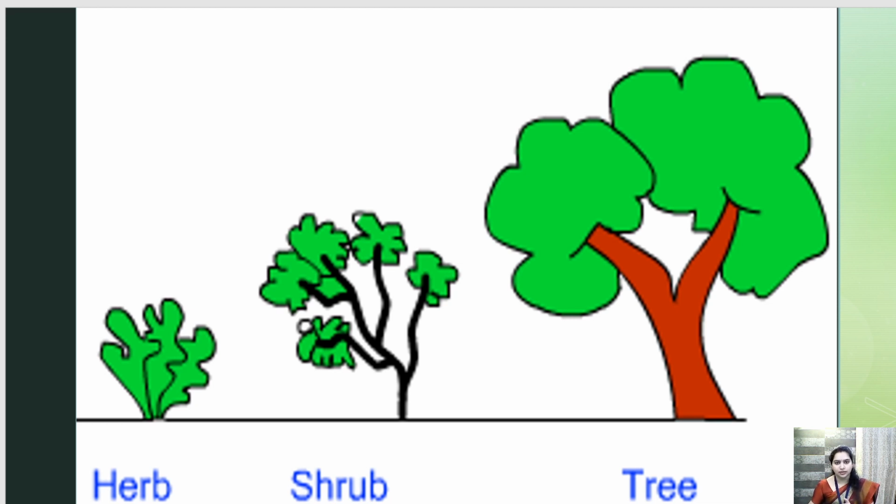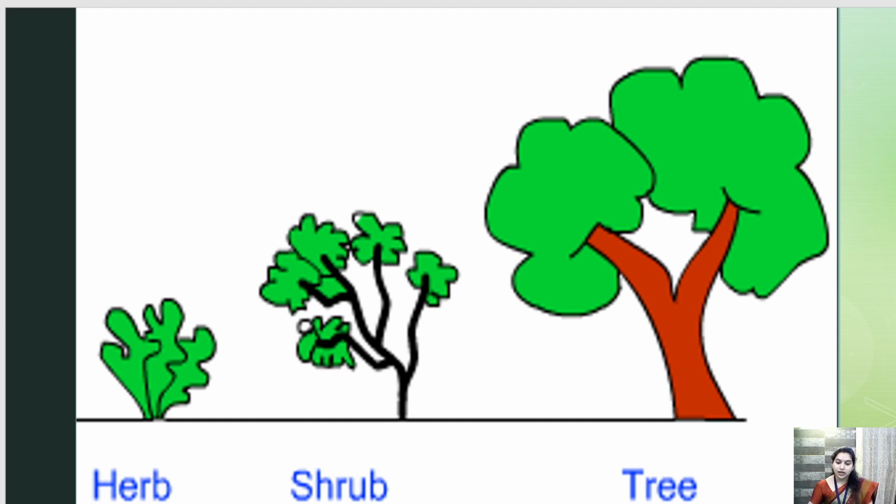So this is herb. For example, we have aloe vera. Everybody has seen an aloe vera plant. So aloe vera is a type of herb. Tulsi plant, everybody has seen. So it is a type of herb.